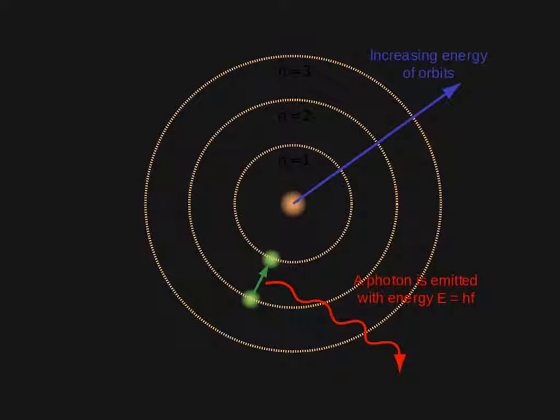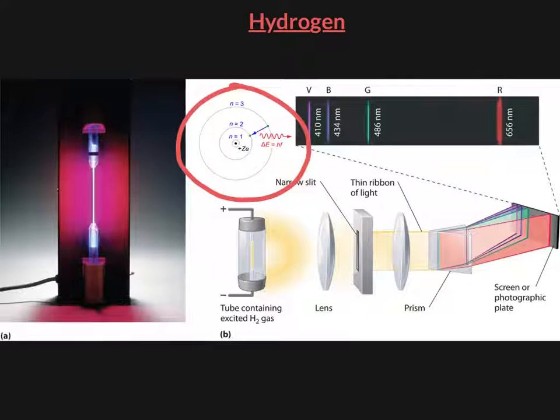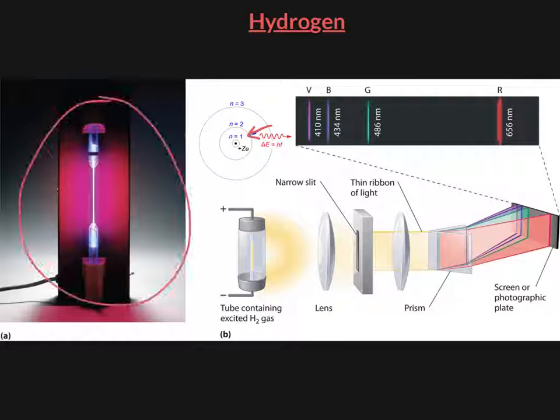Now, we can see this in the only atom that still exemplifies Bohr's theory, and that is hydrogen. When a hydrogen atom goes down from the second energy level to the first, it emits a very bright pink light. This is Bohr's theory in motion. As energy is lost as that electron moves down from its second orbit, that energy has to go somewhere. So it is emitted as this pretty pink light that our eyes can pick up if only we have the proper equipment. And that is Bohr's legacy.